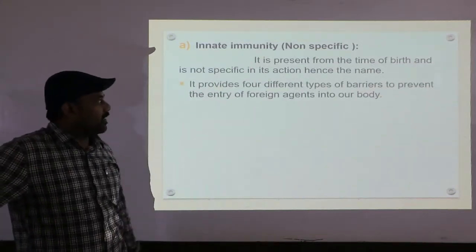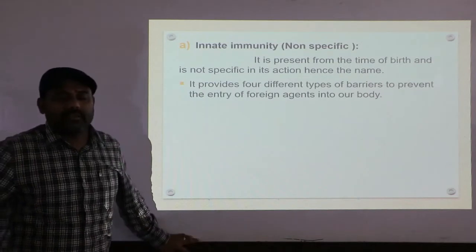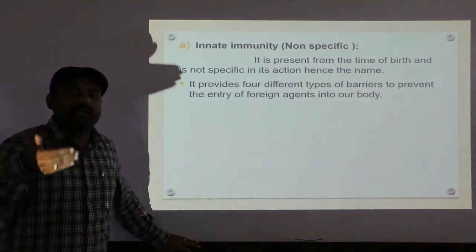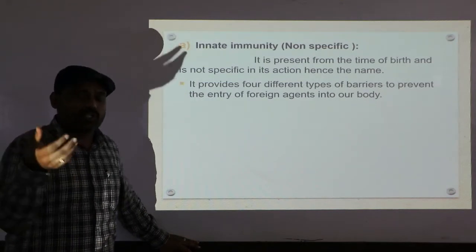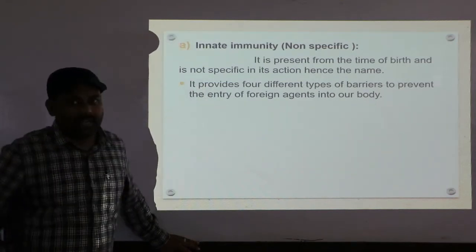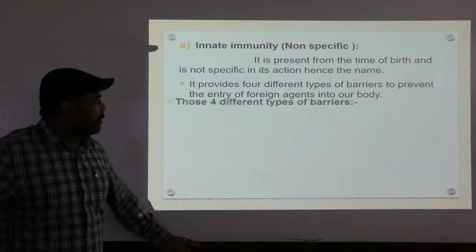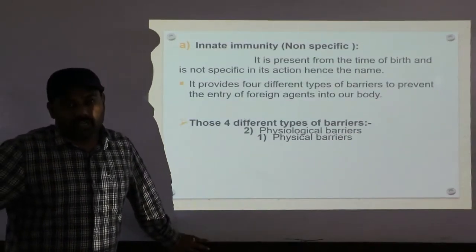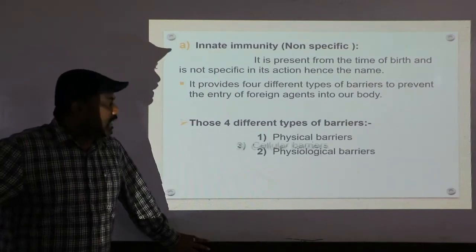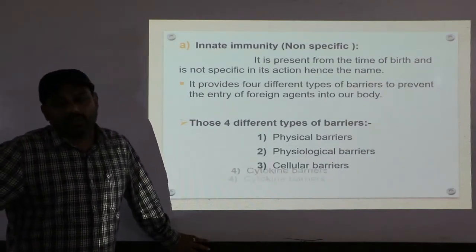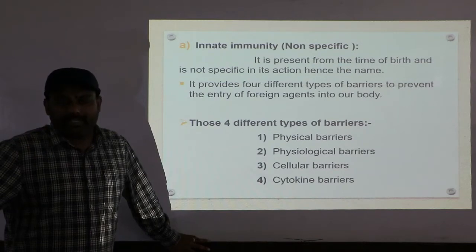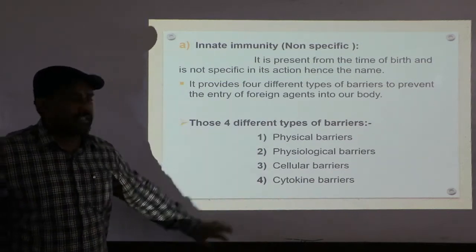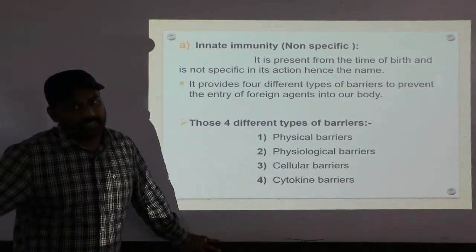It provides four different types of barriers. Here the word barriers refers to the strategies it uses to prevent entry. Those four barriers are: first, physical barriers; second, physiological barriers; third, cellular barriers; and fourth, cytokine barriers. In my last class we were discussing physical barriers and physiological barriers.